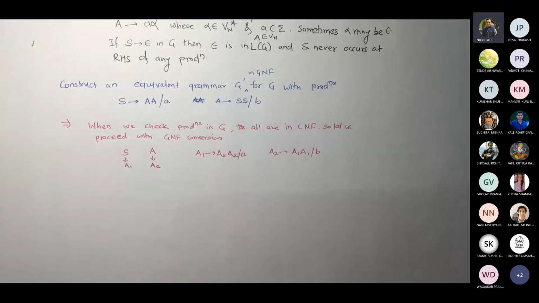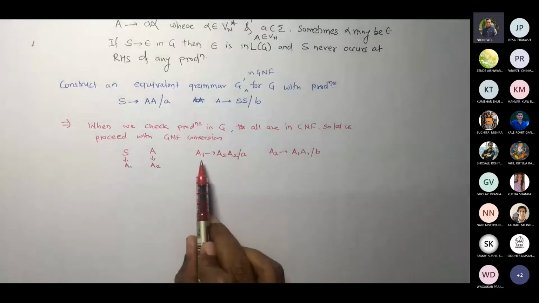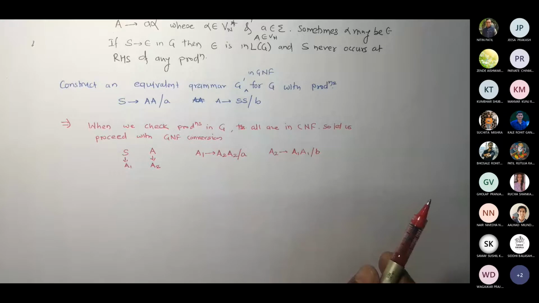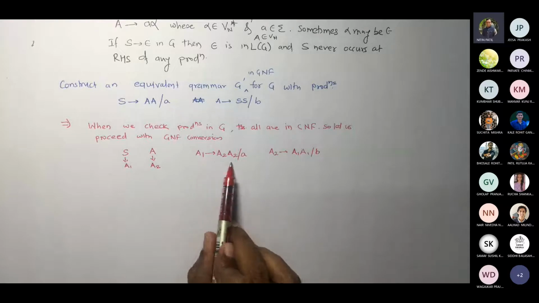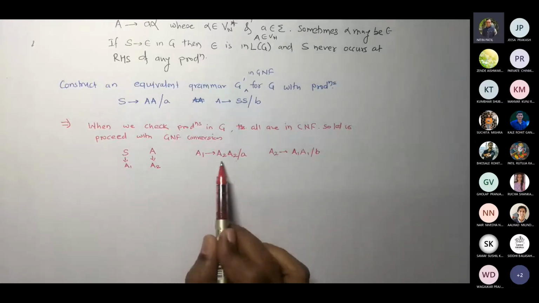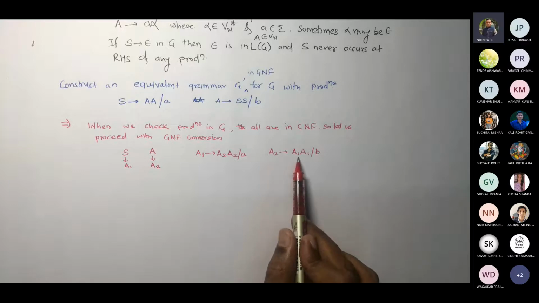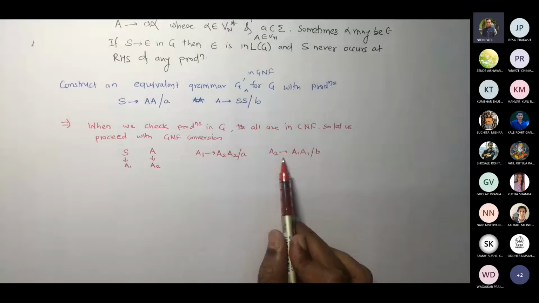Now when you see that some production for Ai is in the form Ai gives Aj plus something, where that something is not zero, and if this index is greater, then these you are not going to touch. You are going to keep them as they are. You are going to pick only that production where the index on the left side of a production is higher than the index of the first variable on the right side. So here A2, 2 is greater than 1. That's why you are going to consider this.